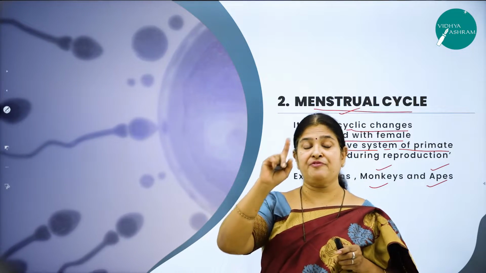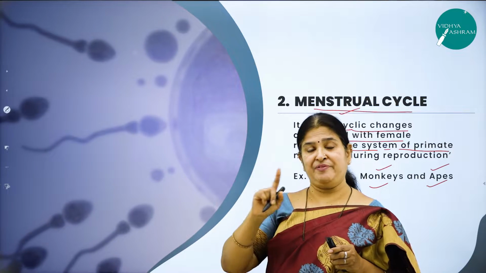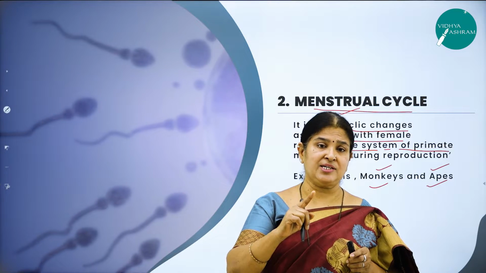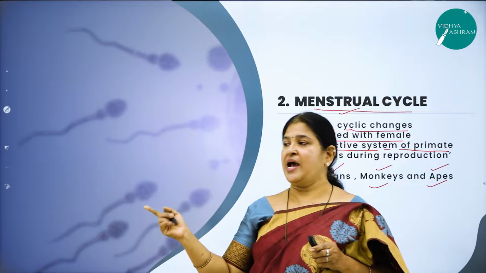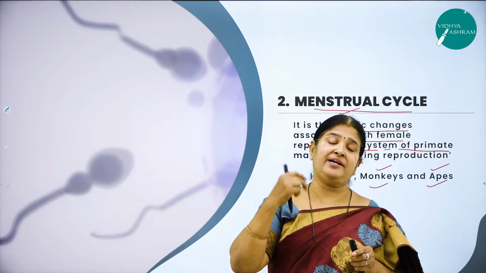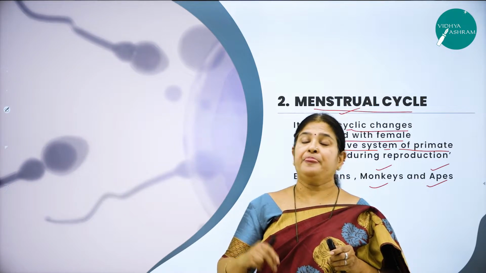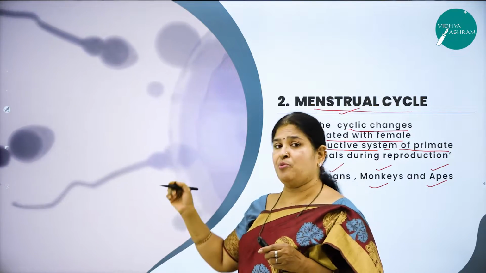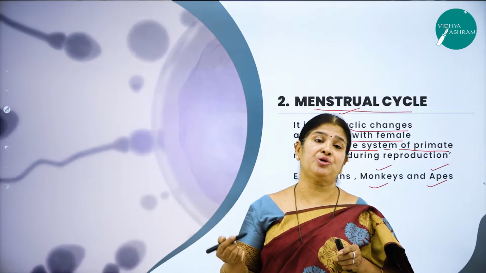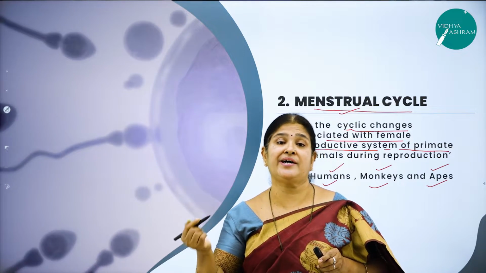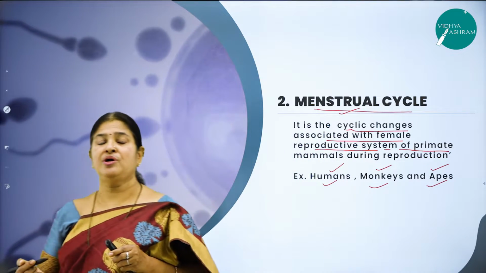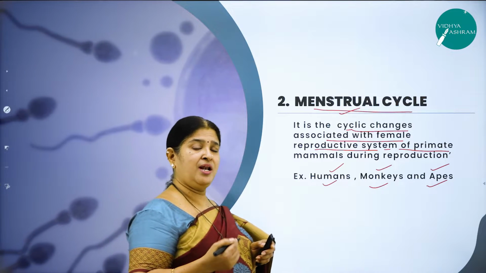So what is the first very important difference between menstrual cycle and estrous cycle? Menstrual cycle occurs only in primates, and estrous cycle occurs only in non-primates. Then the second very important difference, children: in the menstrual cycle the females do not show irresistible sexual urge, whereas in estrous cycle the females show irresistible sexual urge.